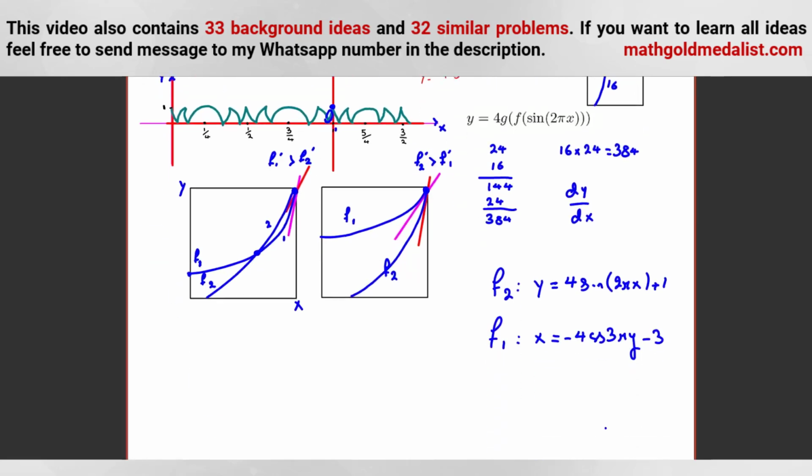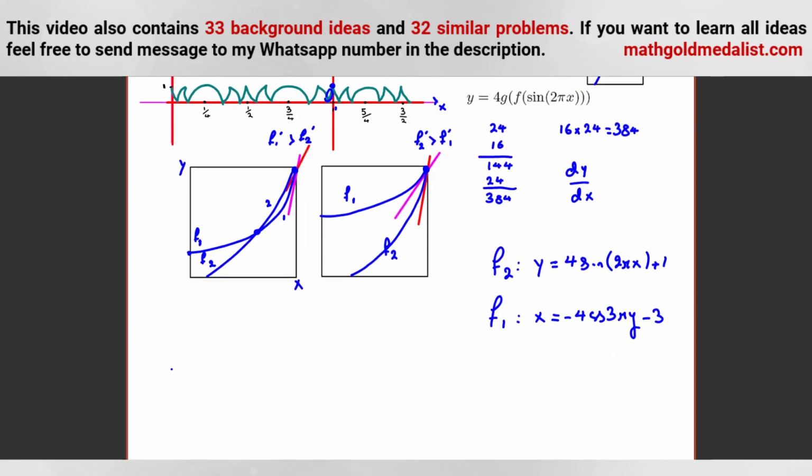Okay, now let's calculate f1 prime and f2 prime. f2 prime is what? dy/dx is equal to 4 times cosine 2 pi x by chain rule. You should take the derivative of this part. It will be 2 pi, and plus 1 will be 0.